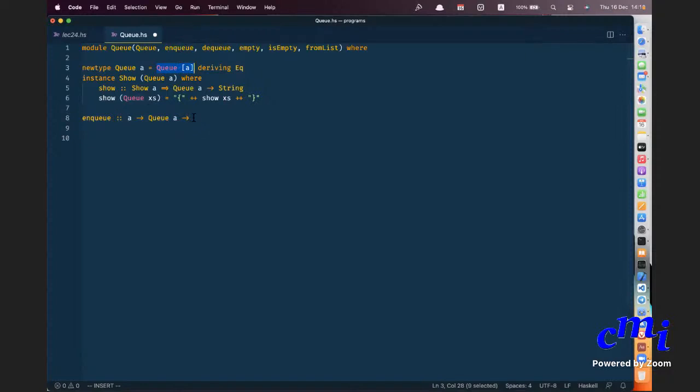So if a belongs to the type class Show, automatically list a belongs to the type class Show. So I can do a show xs. Fine. So show xs is itself type String. Yes, show xs is itself a type String. Yes. Okay. So enqueue x in Queue xs.